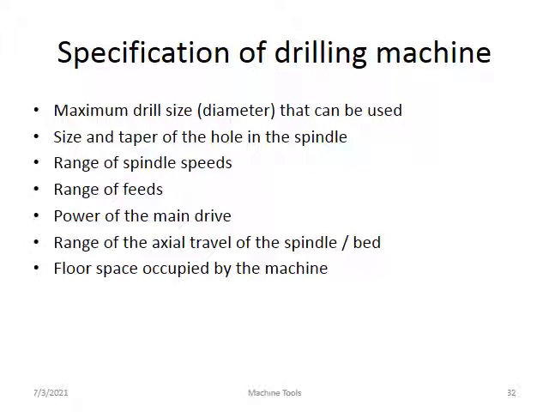For specification, the first important point is the maximum drilling size, the diameter of drill that can be used. How large a drill is possible to use in that machine is very important. Second is the size and taper of the hole in the spindle. Then the range of spindle speed in revolutions per minute, the range of feed, the power of the main drive, the range of axis travel of the spindle, and the floor space occupied, meaning how much area is required to install the machine. So these are the important specifications of the drilling machine.